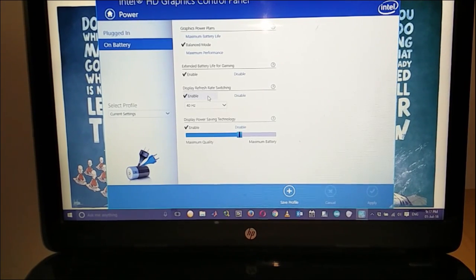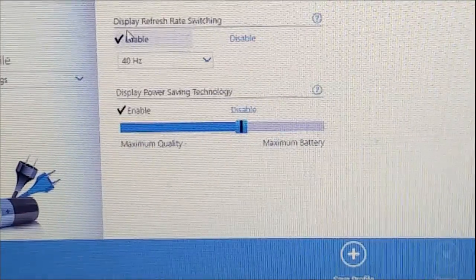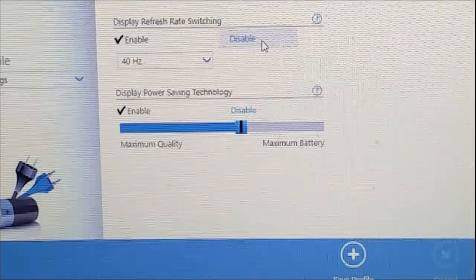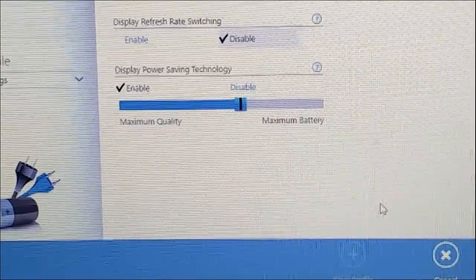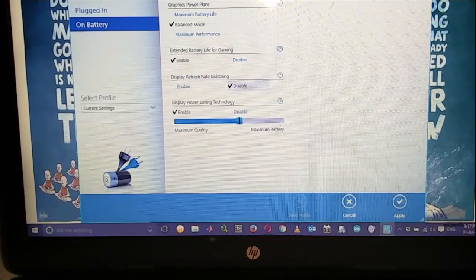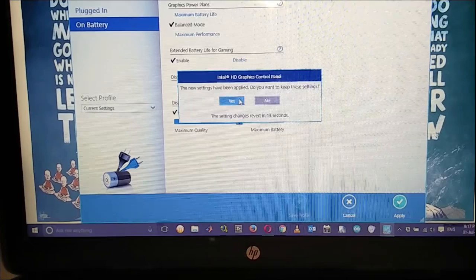And if you see here, there is a plethora of options, and one of the options is display refresh rate switching. It is right now enabled. Click on disable and then choose apply. Click yes.